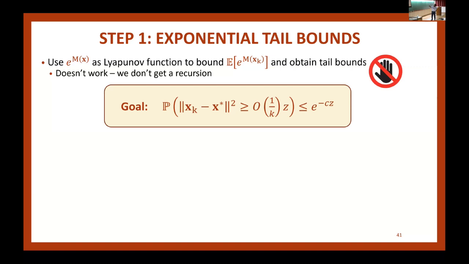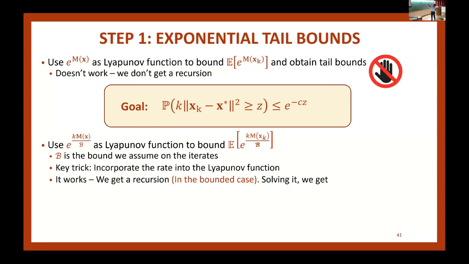You have to massage it a little bit. What you have to do is the following. Remember, this is what I was trying to do all along. There's a 1 over k here. I can bring this k here, nothing changes. So I wrote the same equation like this. Now I can think of this as bounding this guy with a k inside it. So if I want to use the same trick, I would put a k in the exponent. And this turns out to be the right Lyapunov function.